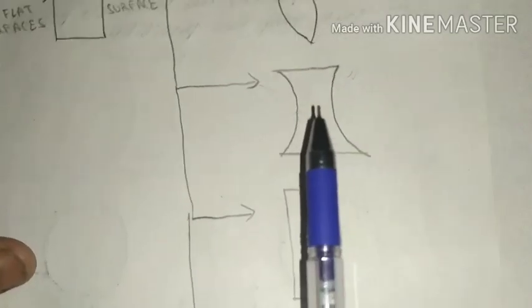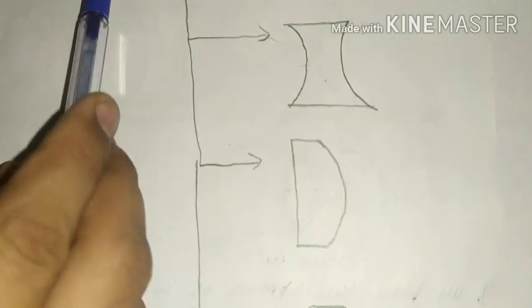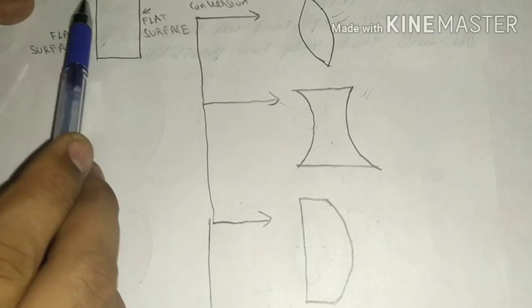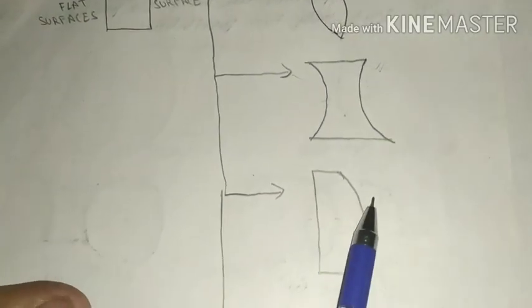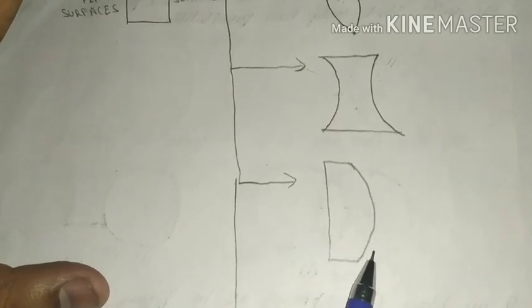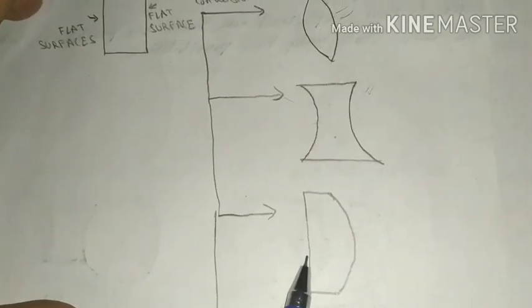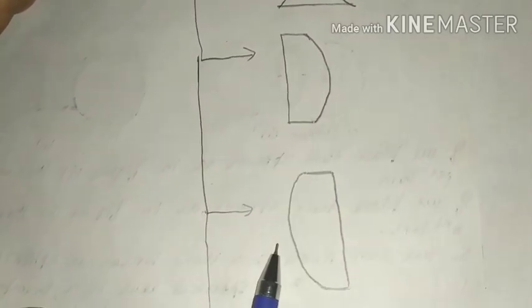Another possibility is that if I make only one surface curved and one surface remains plane, the right surface is curved and the left surface is the same. In the next possibility, we have the right surface the same and the left surface curved, but curved outwards. You can see the curve is outwards.